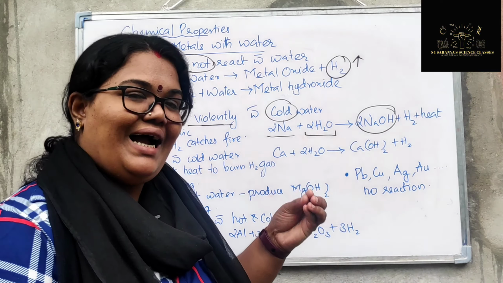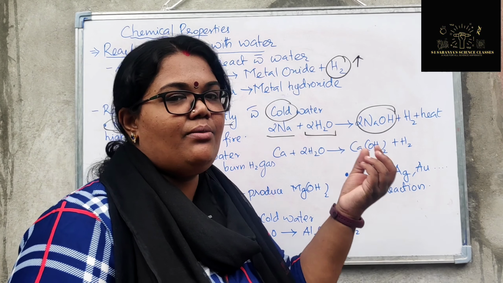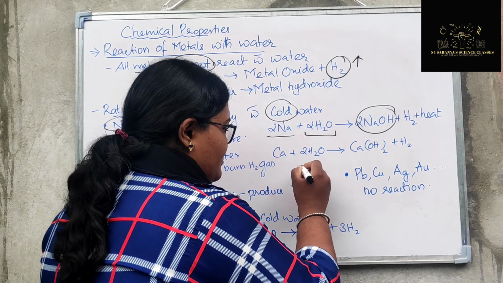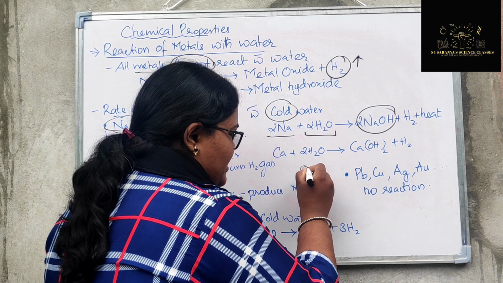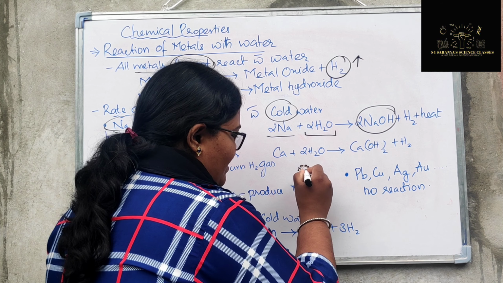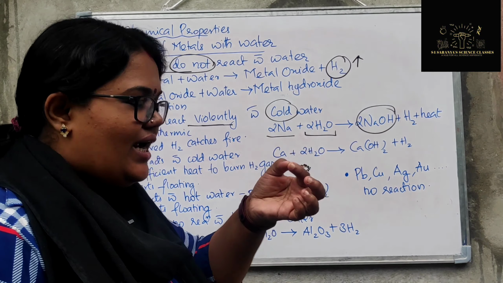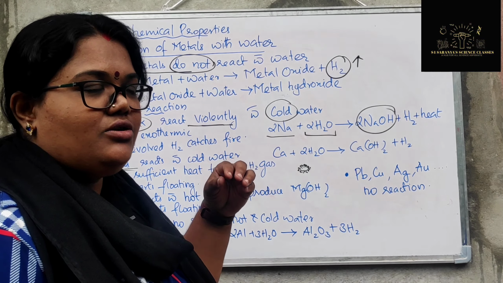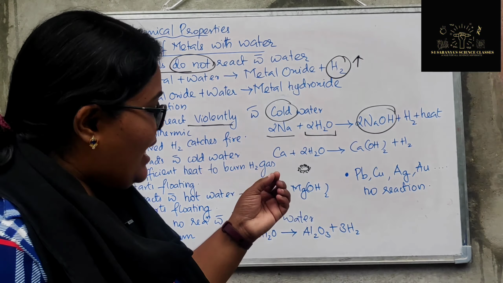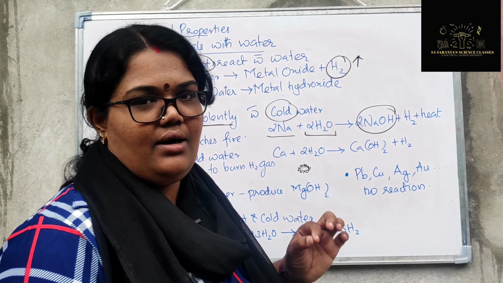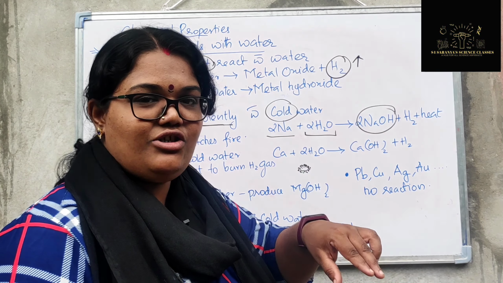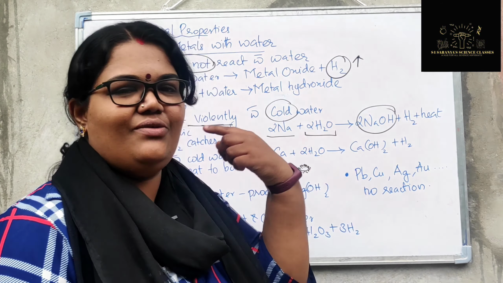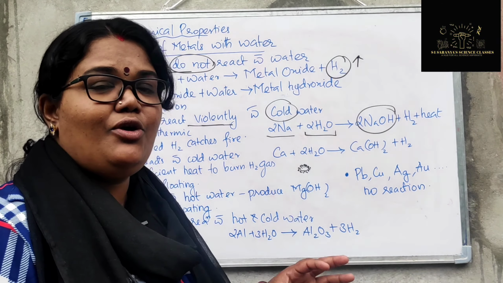So what will happen? This gas will immediately form bubbles. On the piece of calcium you can see bubbles, the hydrogen gas forming bubbles and sticking onto the remaining calcium metal. The rest is being converted into calcium hydroxide, and the hydrogen gas produced sticks onto the remaining calcium. You can see that the calcium will start floating in water, right? It's very beautiful to see.